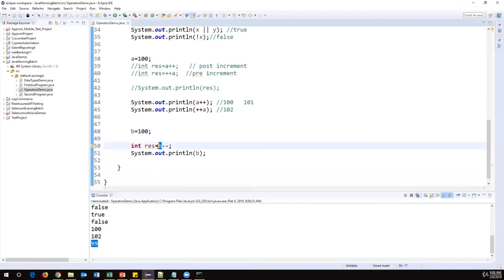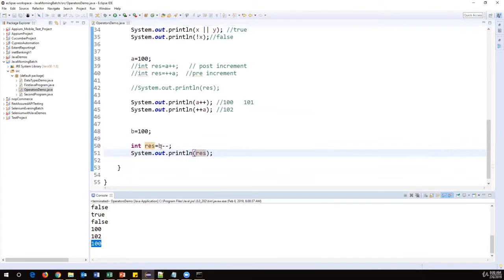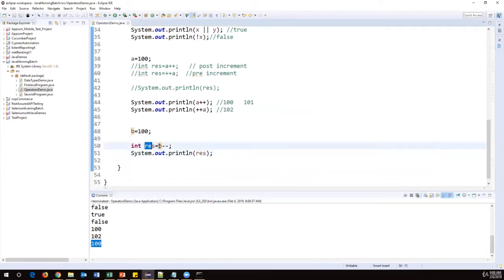So b is 100. Sorry, I have to put the result variable, right? Yes. Now we'll get 100, because first the b value will be assigned to the result, and the result we are printing. So the result value is 100 only. After assigning this b value to the result, then it will decrement that value.